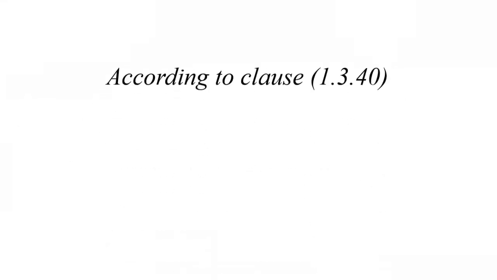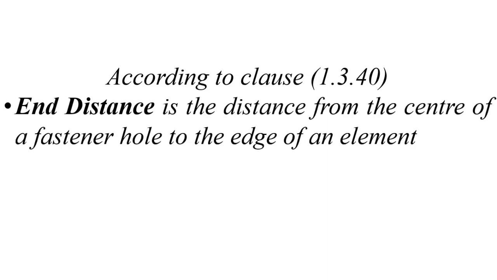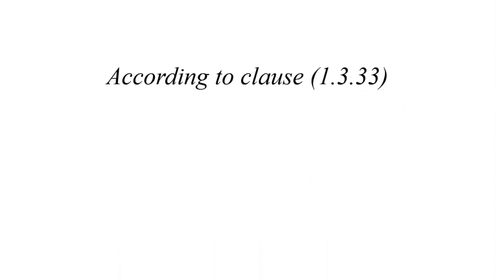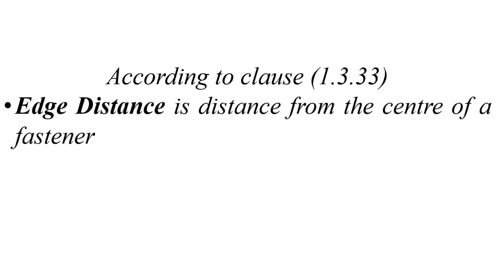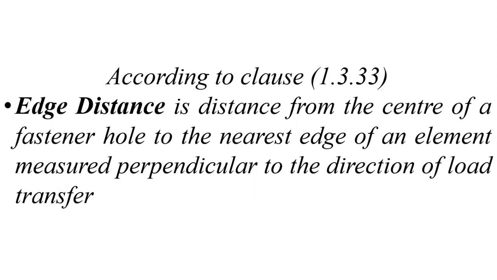Now third definition is 1.3.40 clause, end distance, and it is defined as the distance from center of the fastener hole to the edge of any element. I would like to add something, edge of an element but in the direction of load, similar to the pitch. And next definition is for the edge distance according to 1.3.33. It is defined as the distance of center of the fastener hole to the nearest edge of an element but measured in the perpendicular direction to the load transfer.